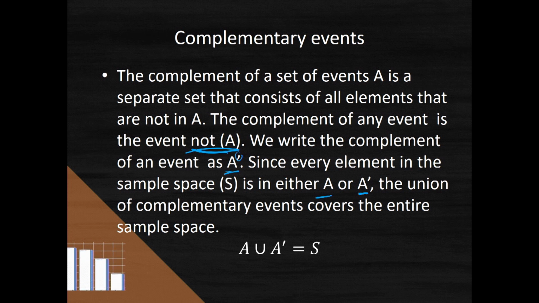Now think about that. Really what we're saying here is because there's only two outcomes, either A or not A, if you combine those two things together, it will give you all of the outcomes. That should make sense. All of the outcomes. Pass an exam, fail an exam, it's the only two outcomes in your sample space.